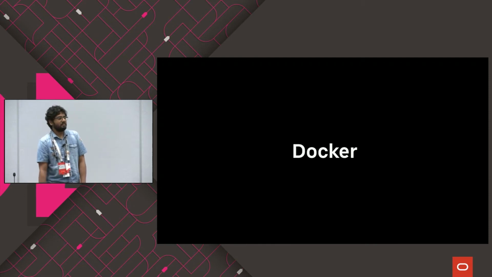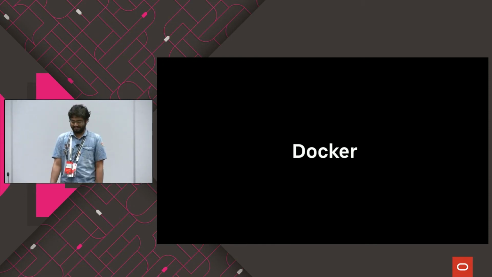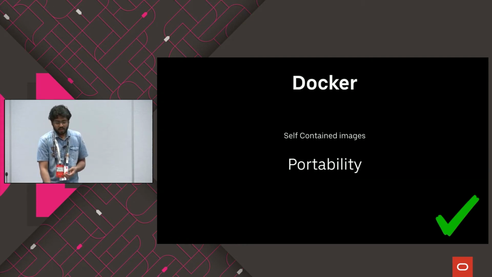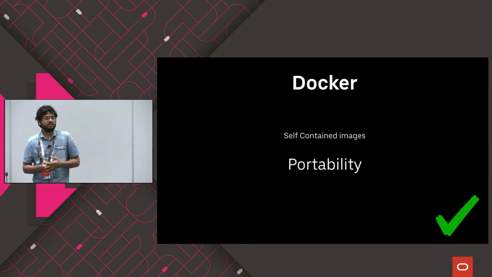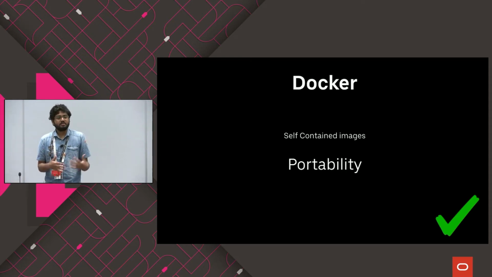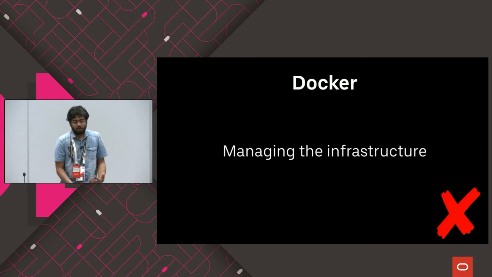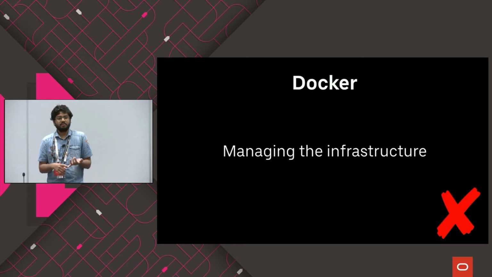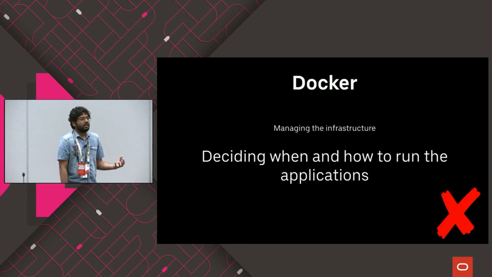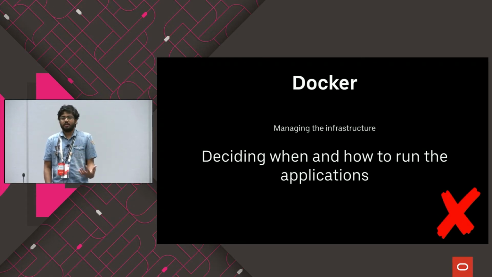Docker. Everybody remember Docker now? Great. So Docker was really awesome when it came because it had self-contained images, and it also increased the portability of the system, which had a very good impact, and that's the main reason why, as an industry, we started migrating towards Docker. But the core problem with Docker is that it is not a tool for you to manage the infrastructure, and that's a very hard problem to solve. Docker also cannot decide how and when you have to run your application. So that is the problem that Docker had.